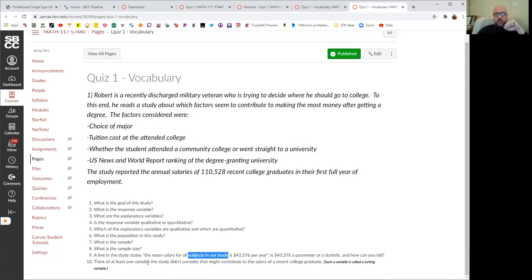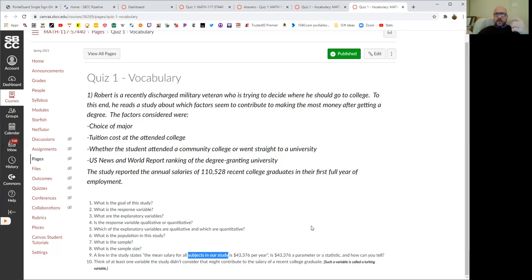And then think of at least one variable the study didn't consider that might contribute to the salary of a recent college graduate. So these are really important, actually. We're not going to spend too much time on them, but if you actually do statistical work, this last line is maybe the most important of all of these. These are called lurking variables, and they can ruin your study if you're not careful. So there are a few different ones that you could choose here.